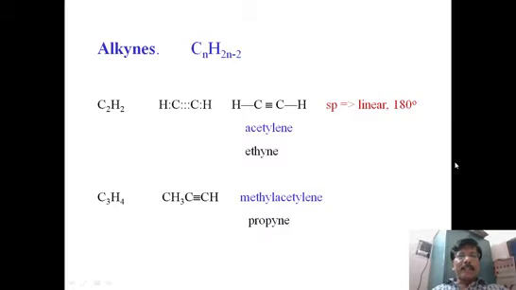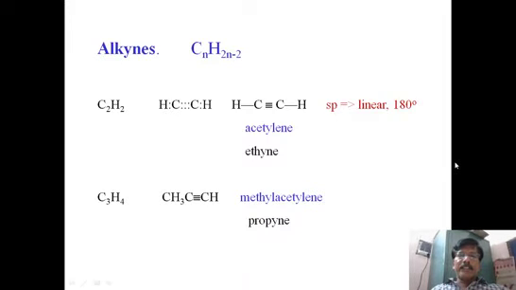Now coming to alkynes, what are alkynes? Alkynes are hydrocarbons, again unsaturated hydrocarbons. The reason why they are called unsaturated is they have multiple bonds, that is a triple bond. It is the special characteristic of alkynes. It has a triple bond at some place. The general formula for alkynes is CnH2n-2. So this is the general formula for alkynes.